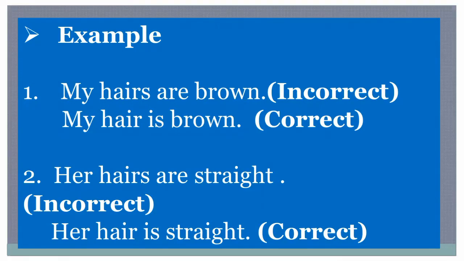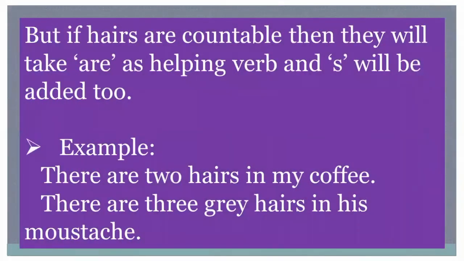Another example is her hairs are straight. This is again incorrect. Its correct sentence is her hair is straight. Now, if hairs are countable, means if you can count them, then they will take are as helping verb and s will be added too. For example, there are 2 hairs in my coffee because I can count 1 or 2, right? And there are 3 gray hairs in his mustache. So we can count the hairs, so both the examples are correct.